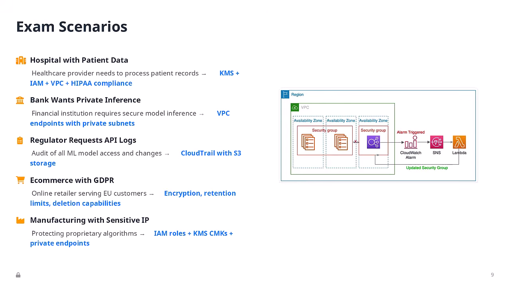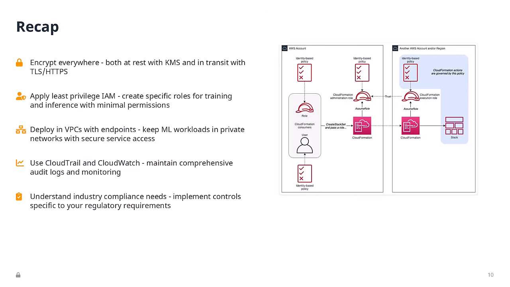All right, let's look at scenario 4. An e-commerce site handling EU customers must meet GDPR requirements. GDPR requires encryption, data retention limits, and the right to deletion. So configure KMS encryption, set S3 lifecycle policies for automatic deletion, and build a process to handle deletion requests. Pattern recognition is key. Map the business requirement to AWS security services.